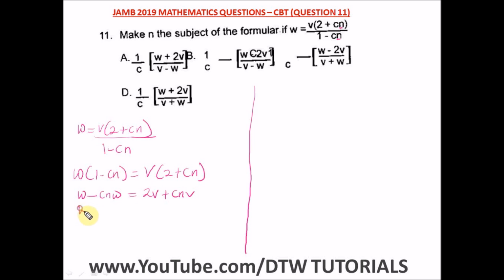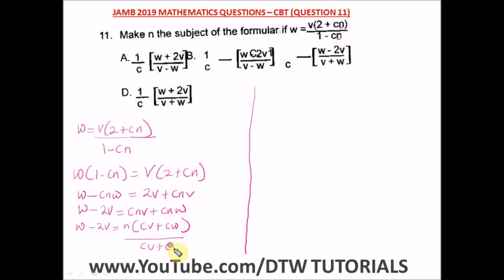So we have W minus 2V is equal to CNV plus CNW. Okay, so here we can bring out N. All right, so we have W minus 2V is equal to, bringing out N, we have N bracket CV plus CW. All right, and to make N be on one side of the equation, what do we do? We divide both sides by CV plus CW.